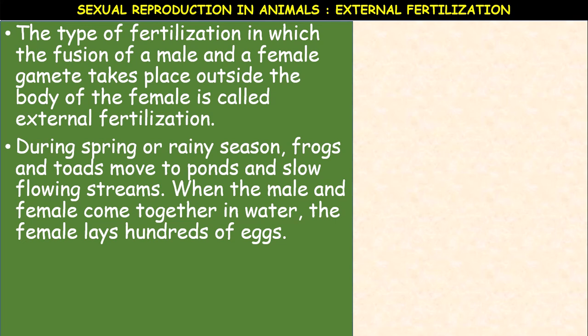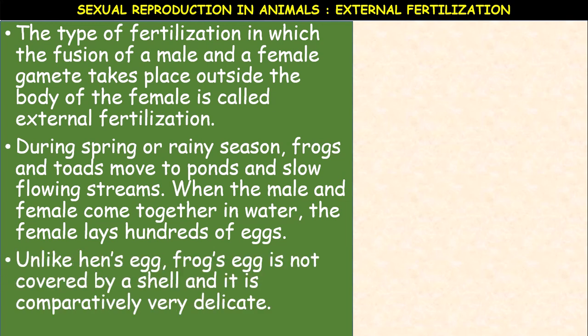When the male and female come together in water, the female lays hundreds of eggs. At the same time, the male releases a large number of spermatozoa.